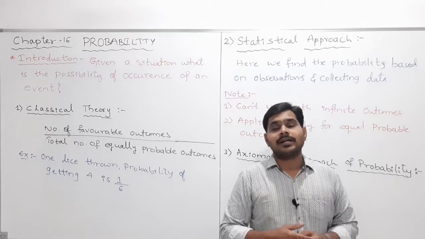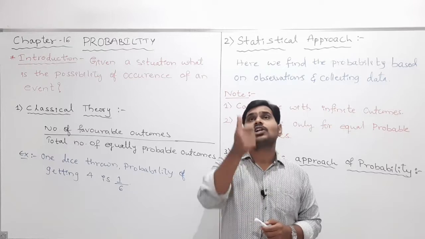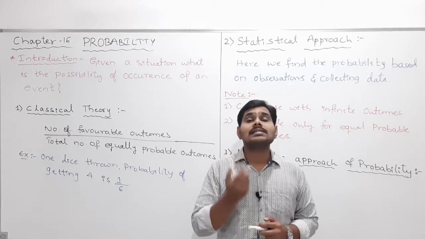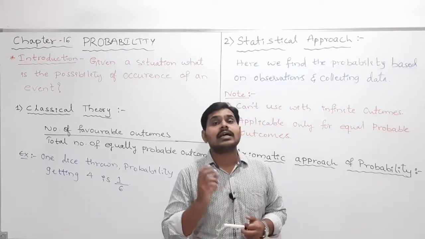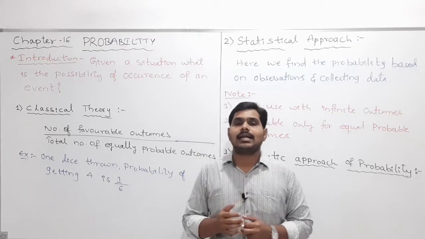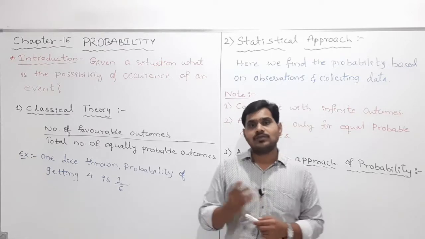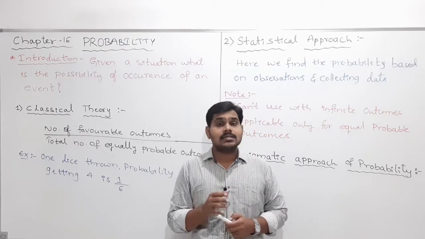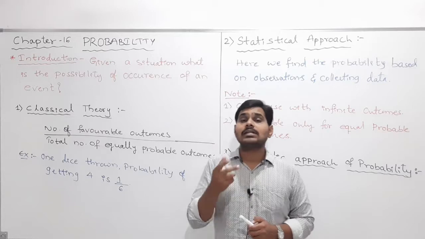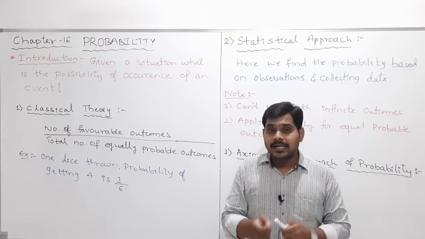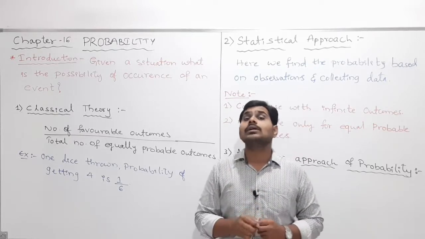You can observe, my dear students, if I have a coin and if I toss the coin, what is the possibility of getting a head, or what is the possibility of getting tail? We discuss this daily in life. We may see it in many movies also. If they toss the coin, I think in the Shivaji movie also we saw that. If I toss the coin, please make sure that the coin is unbiased. What does unbiased mean? One side it should be tail and one side it should be head. Such a coin you should prefer, my dear students.